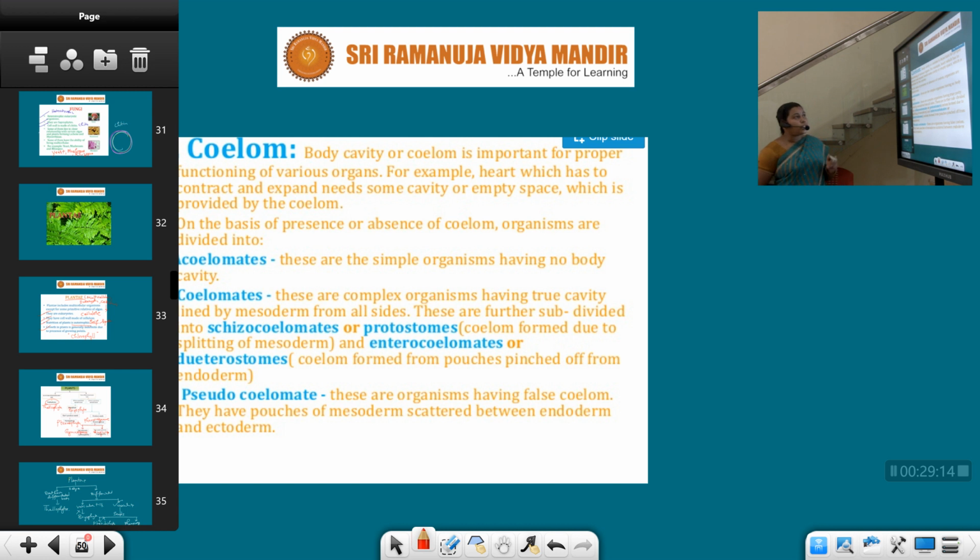One more important point, children. You should have a proper grip on this diversity in living organisms, both in plants and in animals. If you want to become a doctor, if you want to take the NEET exam, all these are the basic concepts. If you are clear with the basic concepts, it is very easy to learn the remaining concepts. That's the reason I took many classes for this topic to explain.